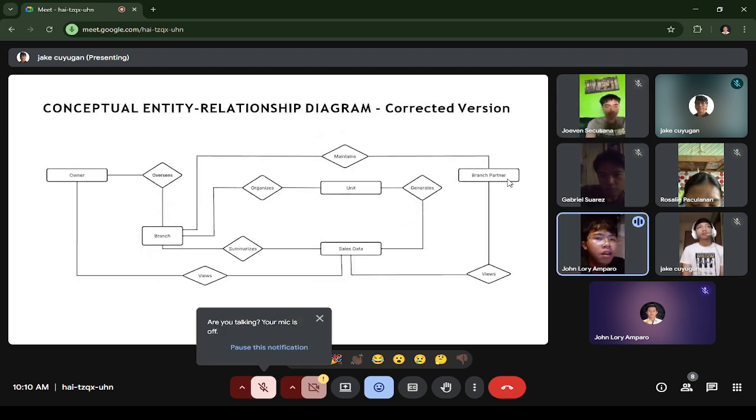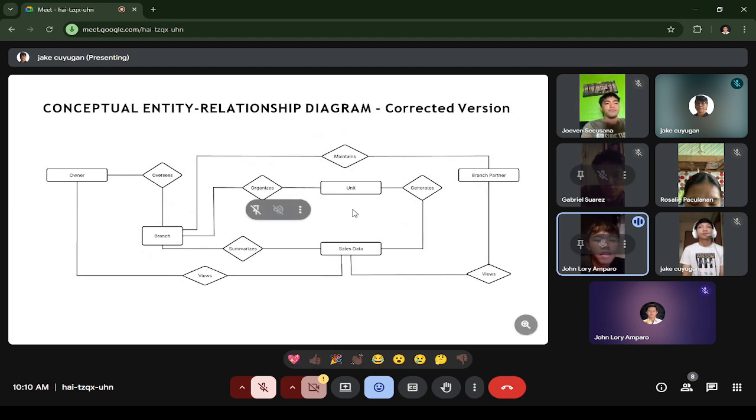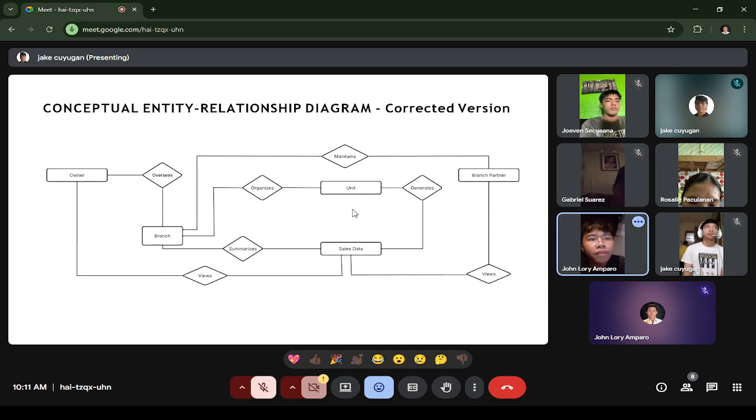So before, we used relationships like include and contains, and we also had a redundant entity like sales report. Since we don't need it now, the branch directly summarizes the sales data that is generated from a unit. So this means that the sales data is already being summarized by the branch, where both the owner and the branch partner can view the summarized sales data.